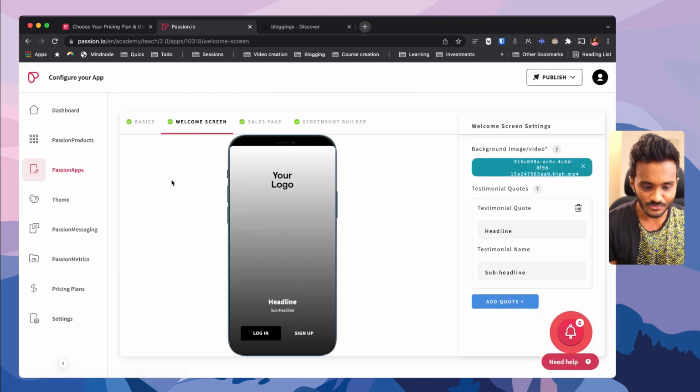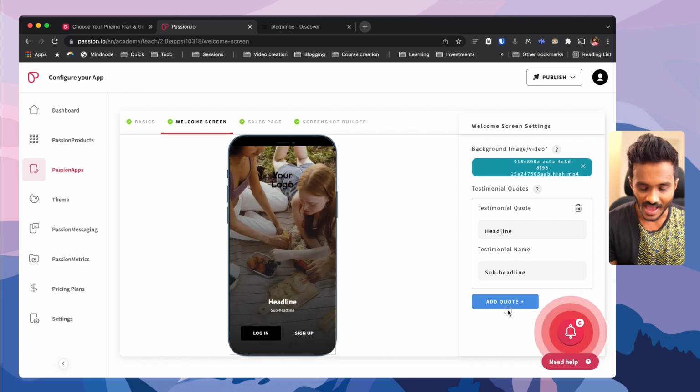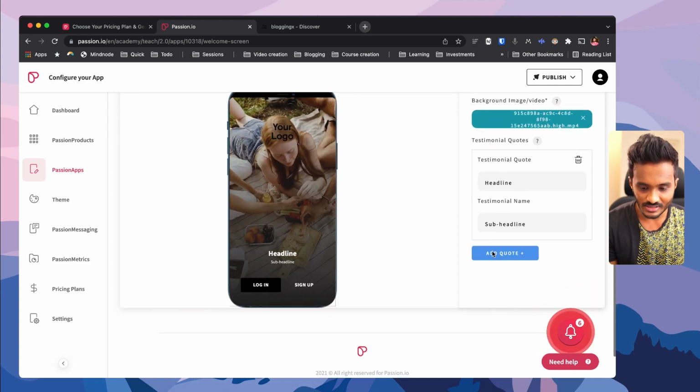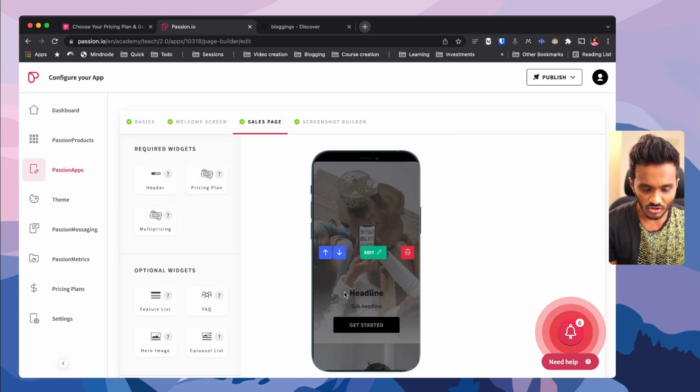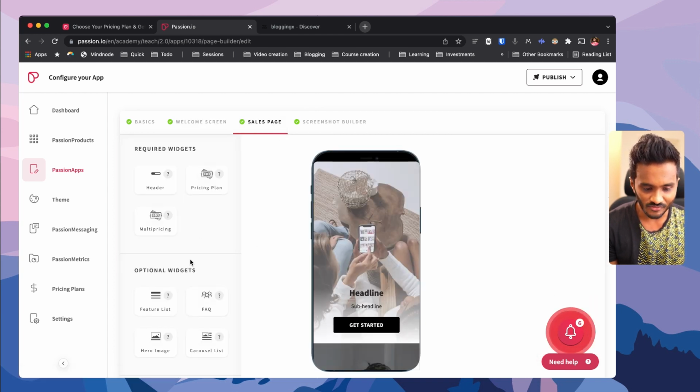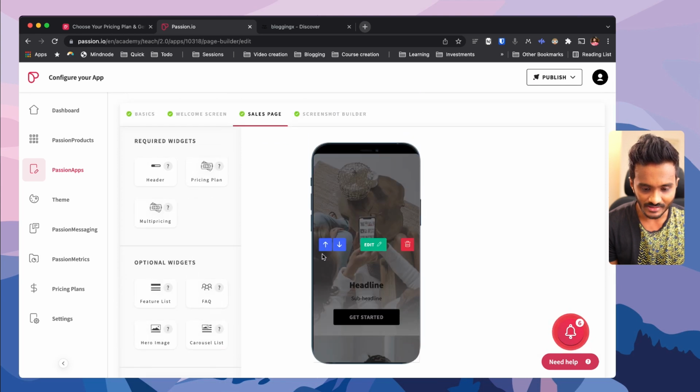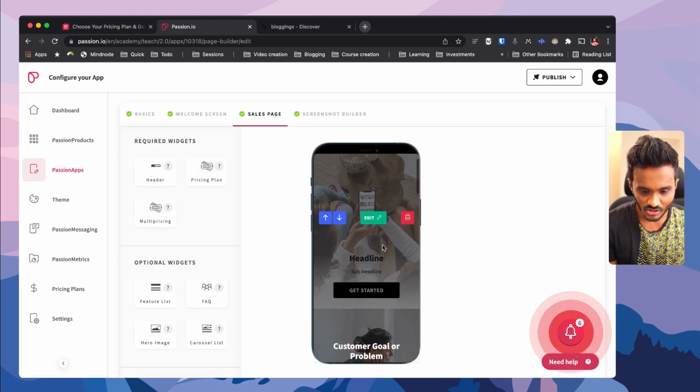And I have the welcome screen. I can add in some background, add in some testimonials, stuff like that. And I have the sales page here. So what should the sales page look like? They have a mini sales page builder here. That's pretty good. You just need to drag and drop the elements.